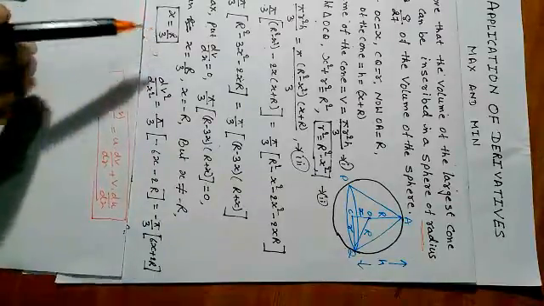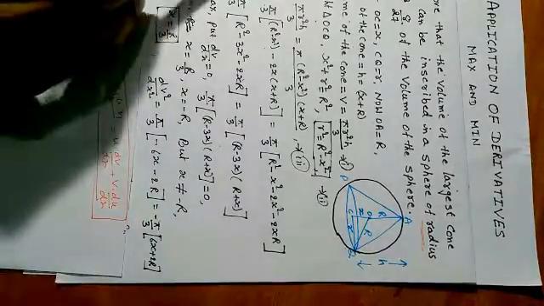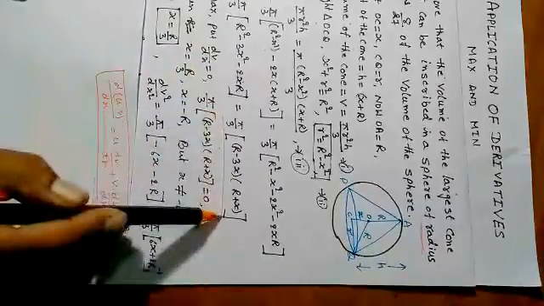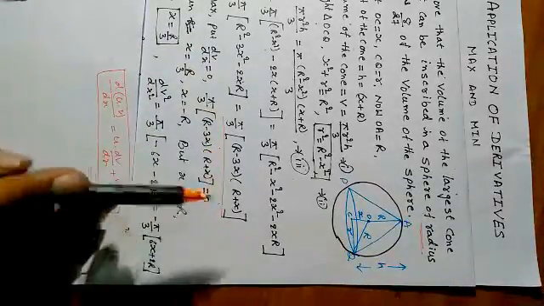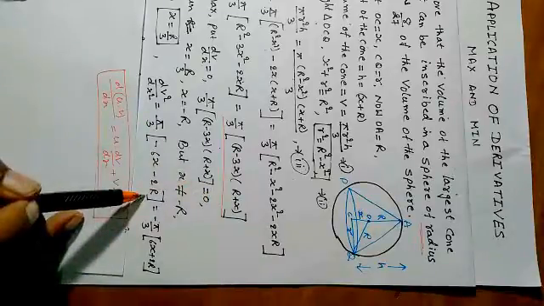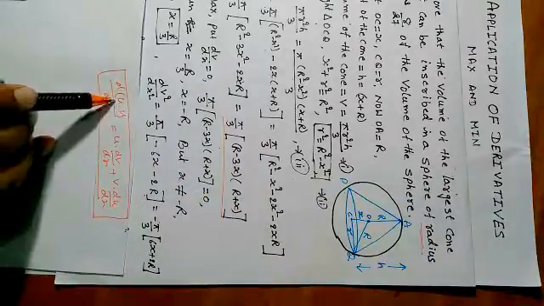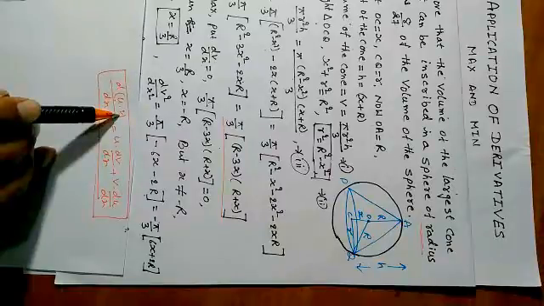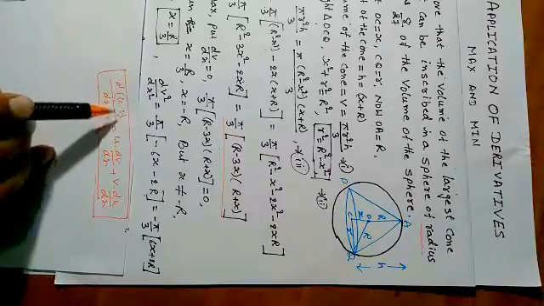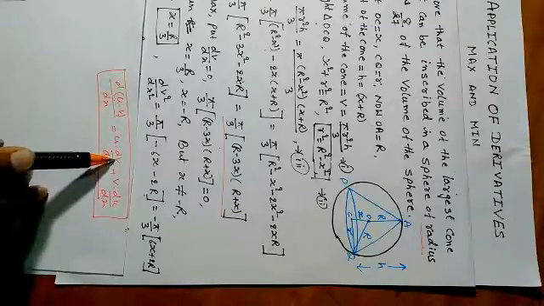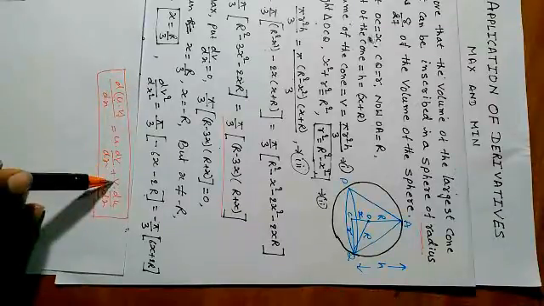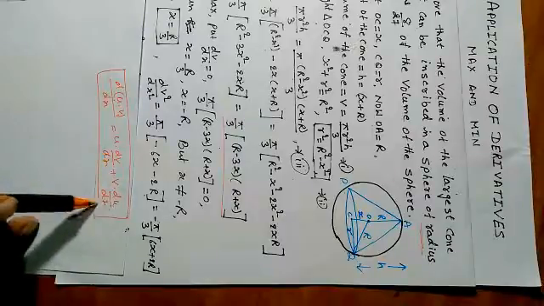Now again we differentiate this. Again we apply the product rule: if two functions are multiplied, then first function times the derivative of the second function plus second function times the derivative of the first function.